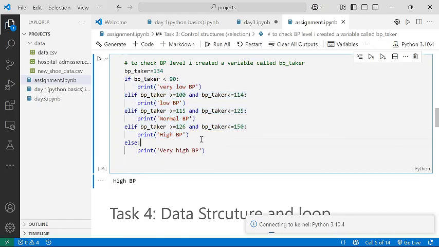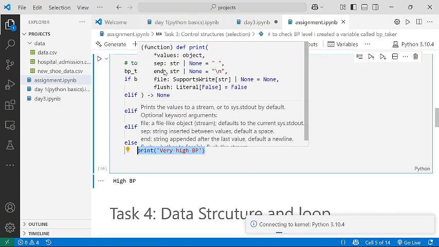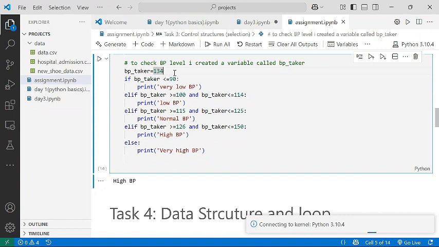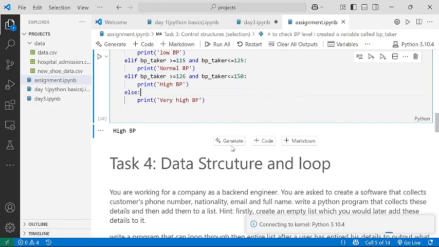So you can see when I gave an instance, 134, I said my BP should be 134 and then it printed high BP. Why? Because 134 is within this range, so this condition has been met. So that is that for exercise 3.